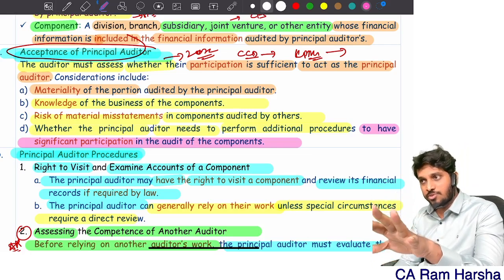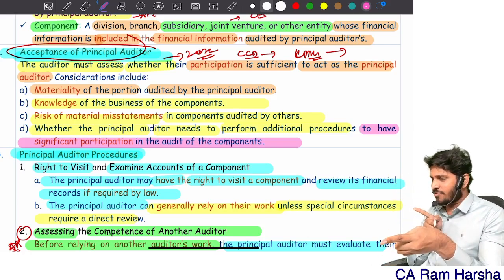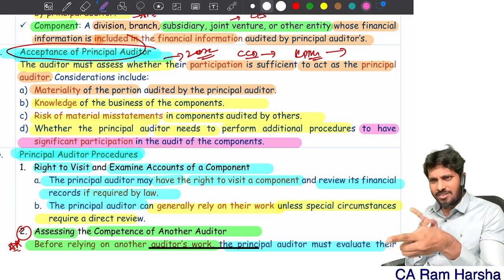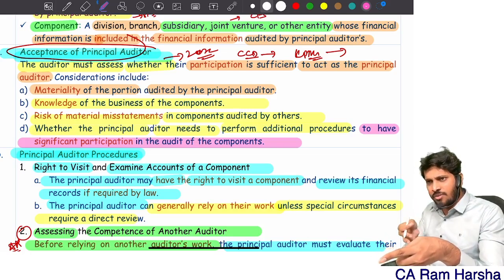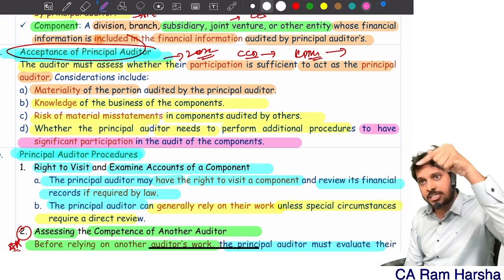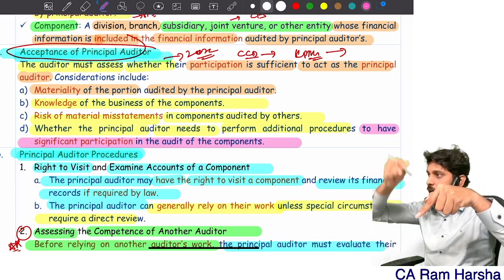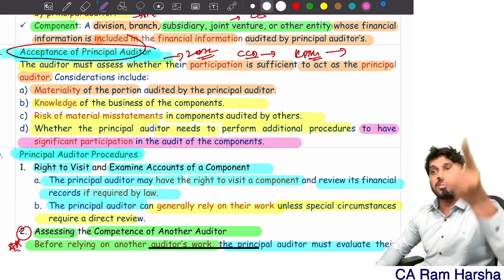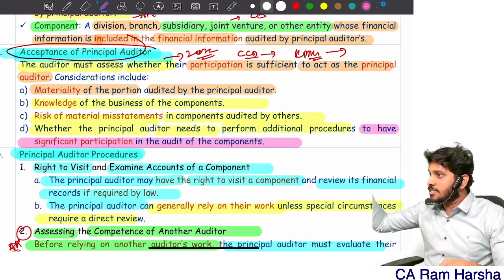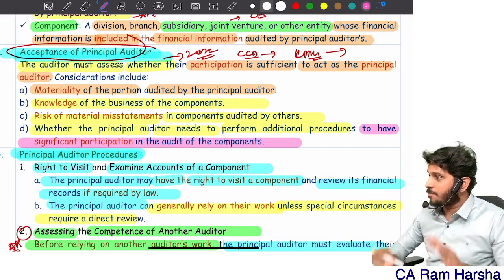Fine, you didn't do this procedure, but at least when you're reviewing consolidated financials and standalone financials, you know clearly that standalone financials hardly has any transaction. Consolidated numbers are very big. That itself shows that major business is not happening in the holding company. Major business is happening in the subsidiary company. What additional procedures did you perform regarding the subsidiary company so that you can prove that you participated significantly?